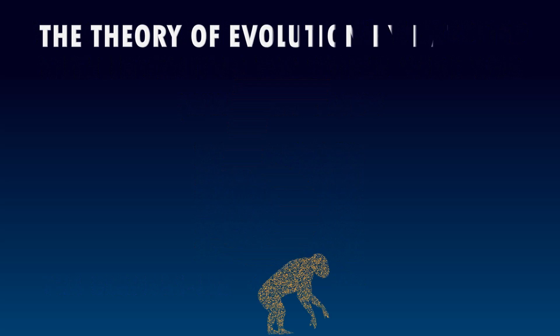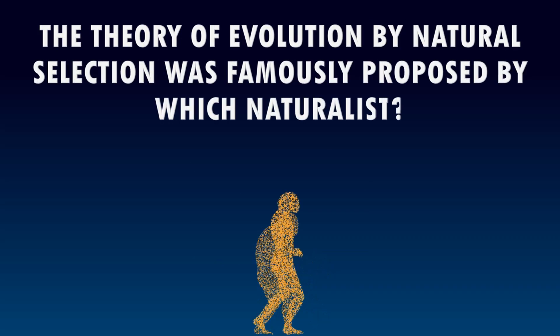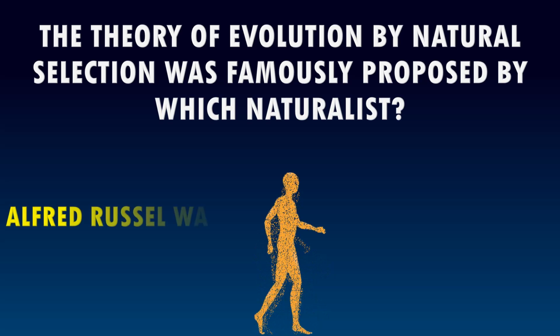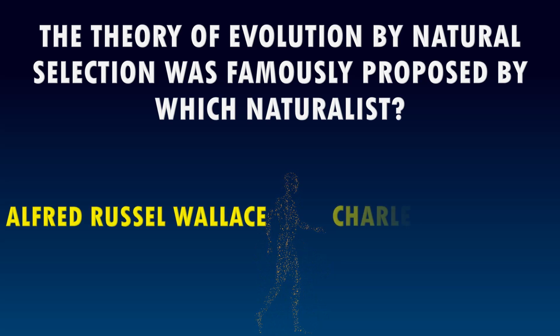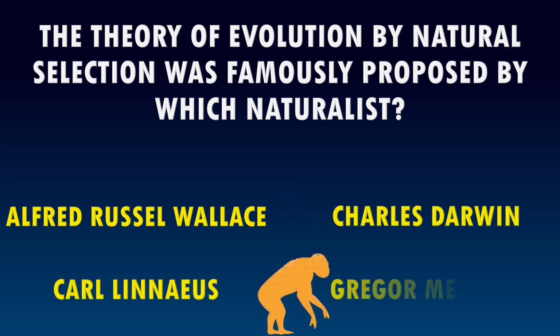Question 5. The theory of evolution by natural selection was famously proposed by which naturalist? The options are Alfred Russel Wallace, Charles Darwin, Carl Linnaeus, Gregor Mendel.